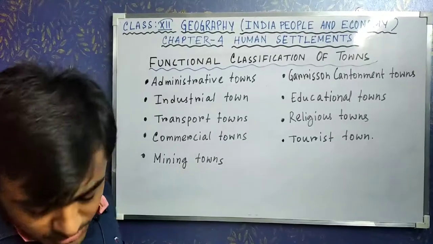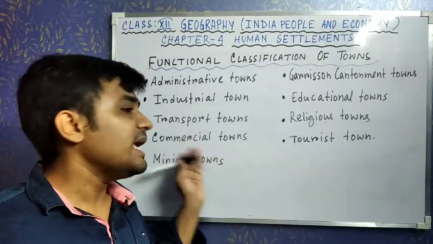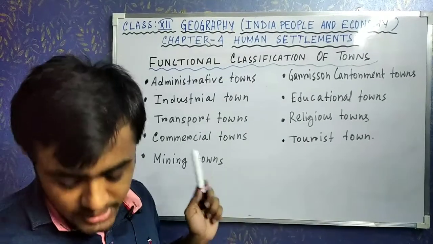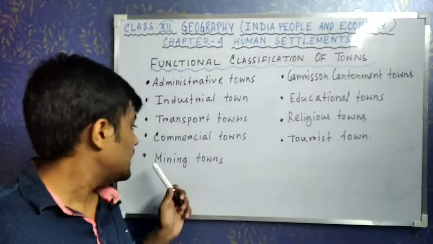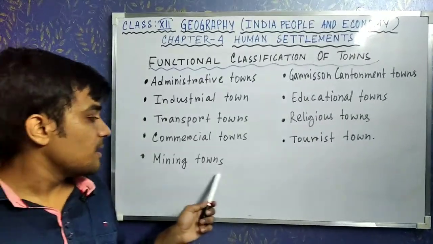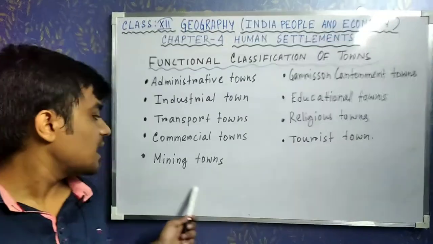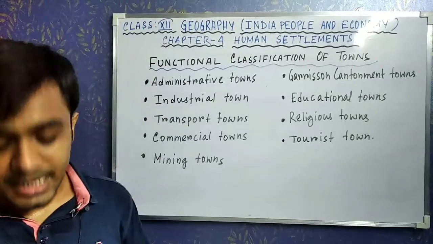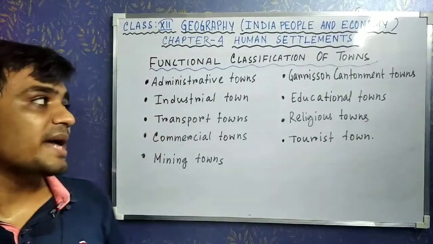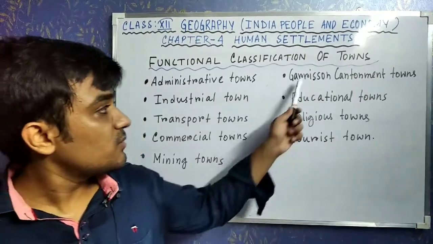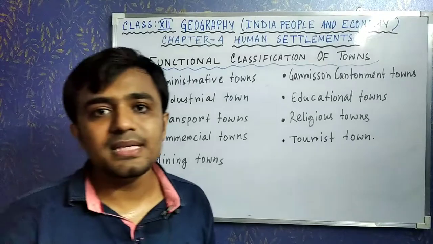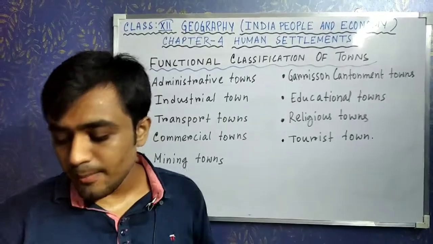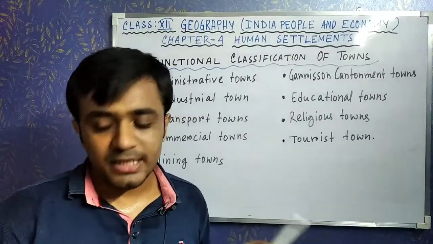Clear? Now the commercial towns, which are towns mainly engaged in trade and commerce, for example, Kolkata. Clear? Now mining towns: towns which are very rich in resources are known as mining towns. For example, Digboy, Jharia, Raniganj. Clear? Then the next one is garrison cantonment towns. When a military base is located in a region, we call that town a garrison cantonment town. For example, Ambala and Jalandhar.